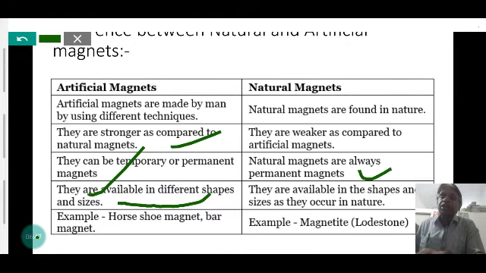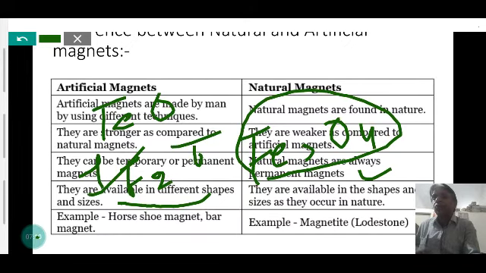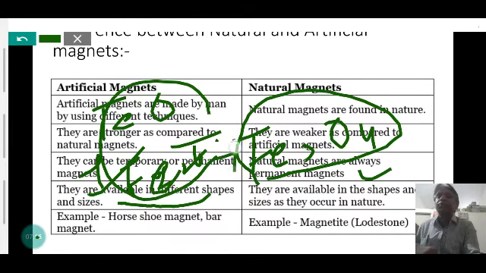And the natural magnet is the ore of iron, Fe3O4. It is a mixture of different types of oxides of iron. Here Fe3O4 is a mixture of FeO, ferrous oxide, plus Fe2O3. This mixture becomes a magnetic oxide, that is magnetite. It is one of the important ores of iron.